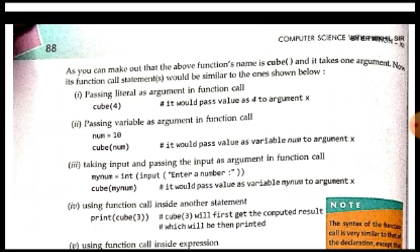Then the fourth one is by using a function call inside another statement. Like here, print is the function inside which we are calling another function, which is the cube function. So in this case what will happen? First of all, this cube 3 will be executed, the cube function will be called, and 3 will be sent as a parameter. Whatever value is returned by the cube function will be printed by the print function.